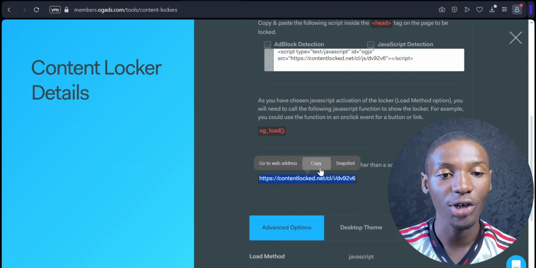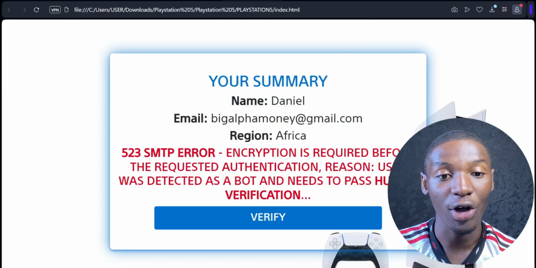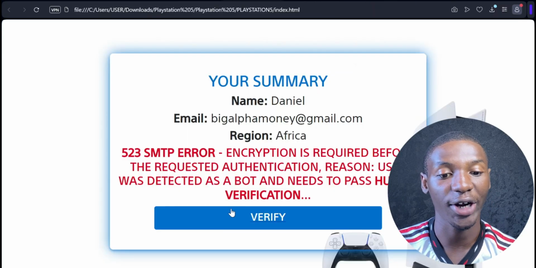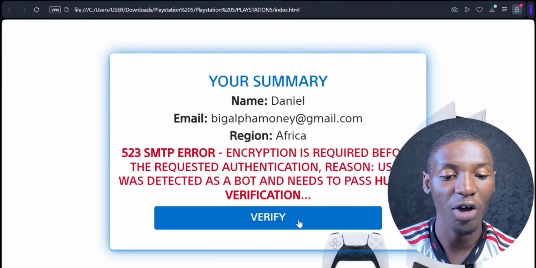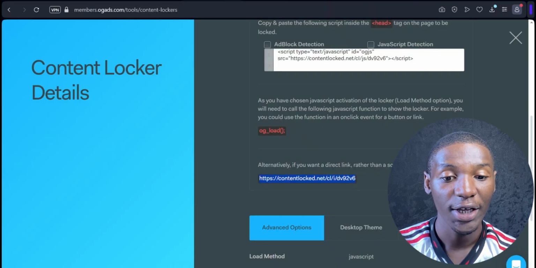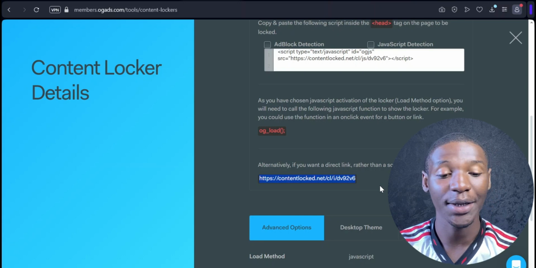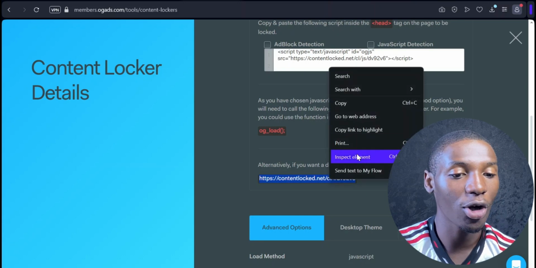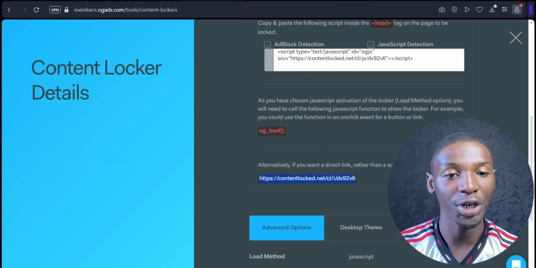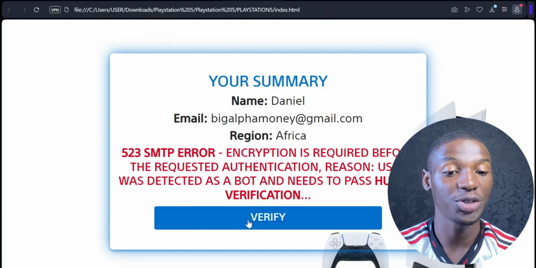This is the link that we need to copy in order to actually link our content locker to this landing page right here. So once they come over here and click on verify, we're going to link our content locker to this button right here. So once they click on verify, it's going to take them over here to our content locker. Hopefully you're understanding me. So I'm going to come over here. I'm going to copy this link. So this is the link we're going to need in order to link this to this button right here.